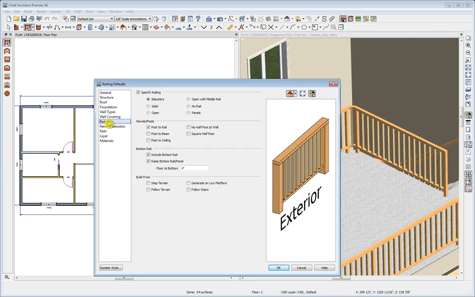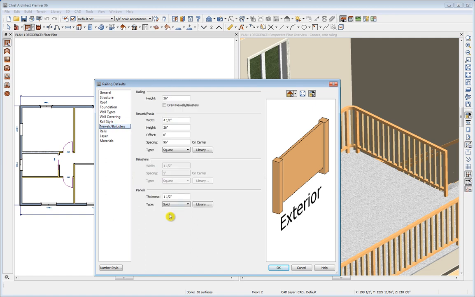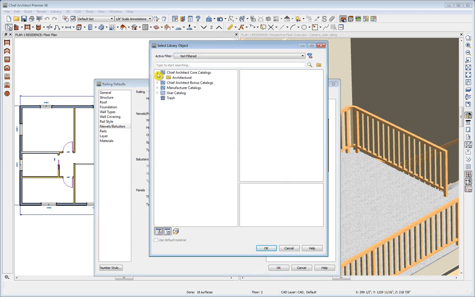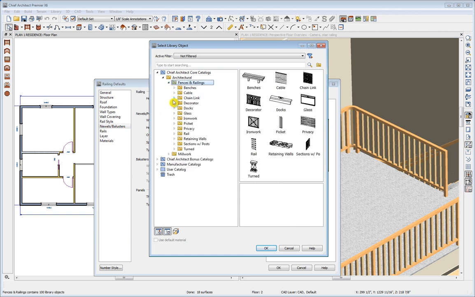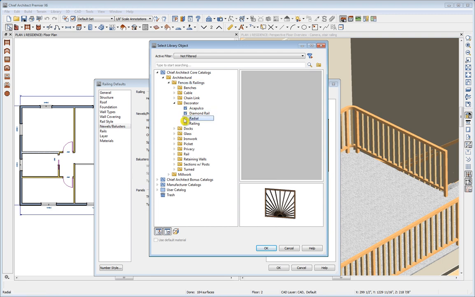Let's go back to rail style and note that if we choose the panel style and go to newels and balusters, that we could set a panel thickness, and we can set it separately and independently from the baluster width. So let's look at an example that uses this new capability as well as others, and we'll change our panel's thickness to 3/16, and we'll change the type by choosing a type from the library, and we'll drill down until we get to fences and railings, decorator, and let's use the radial.